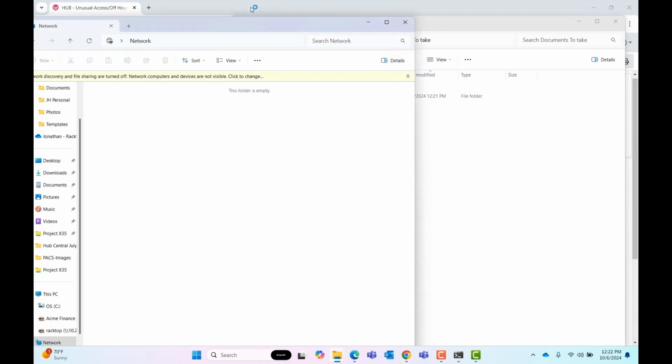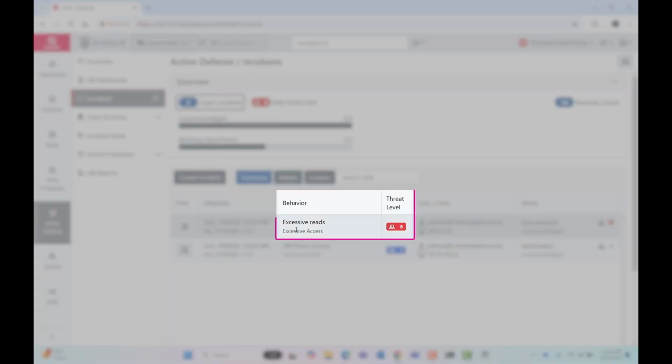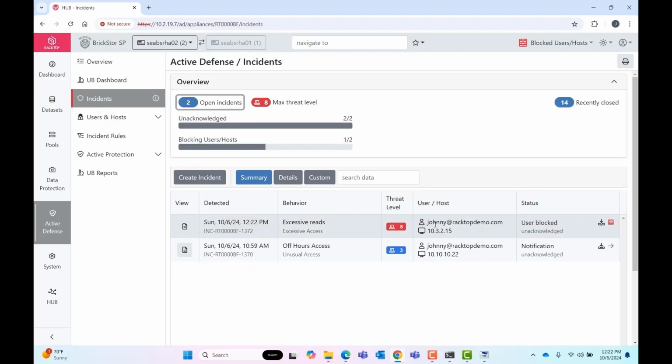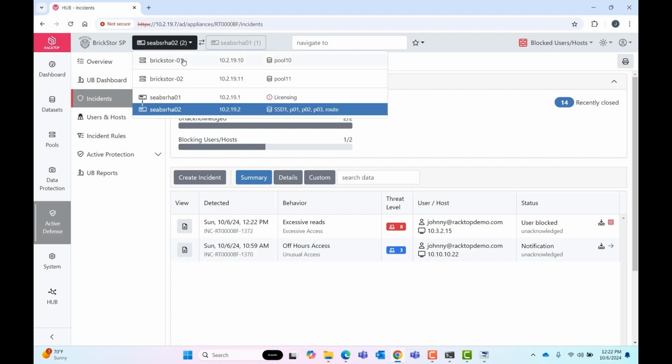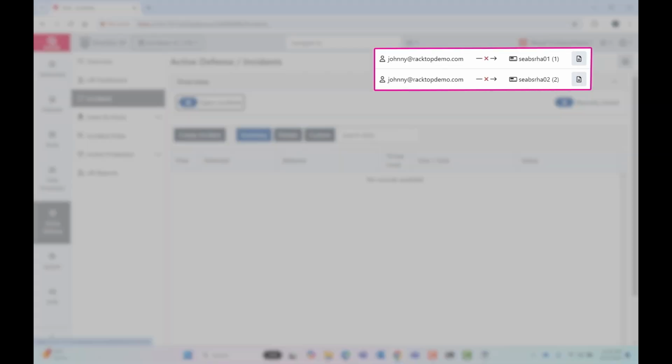Meanwhile, we've created yet another security incident here. So now we have a higher level threat incident, and we can see this excessive reads where Johnny's trying to steal the data. We also see on any screen that we're on, on any system, we will continue to see that there's users and hosts being blocked on this. So we can actually click here and see that the Johnny at Racktop demo account is being blocked from accessing any further data at this point.